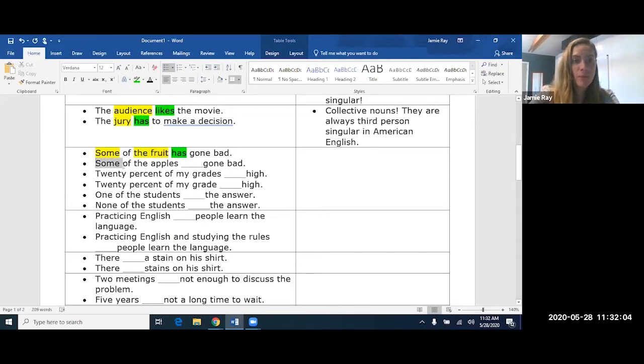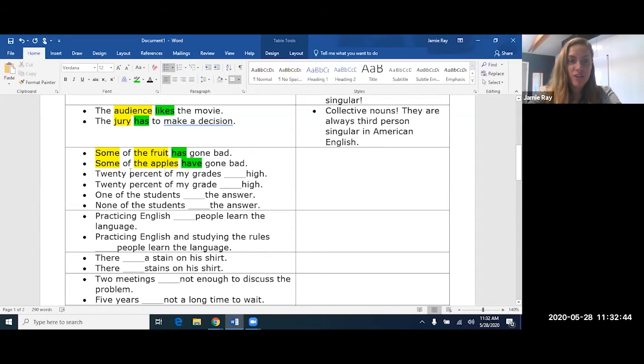Over here, some of, we have again, some is technically the subject here because of is a preposition. So the noun that comes after is not the subject. But in this case, we're talking about a quantity. So the apples, some of the apples, apples is plural. So even though this is not the subject, okay, we need to make sure that the verb agrees with this plural noun. So I'm going to say "some of the apples have gone bad," or "some of the apples has gone bad." It's going to be have. Some of the apples have gone bad, and that is because this is plural.